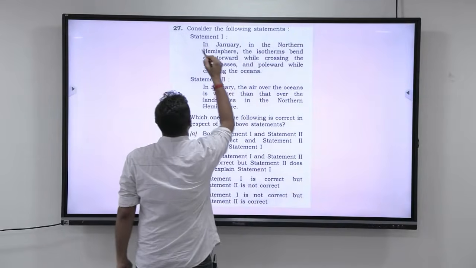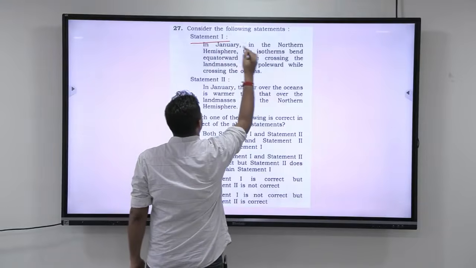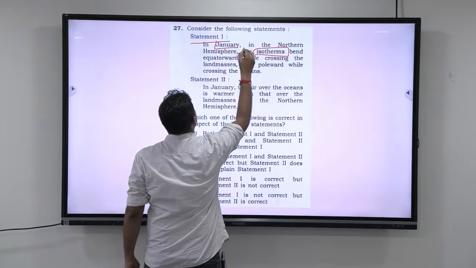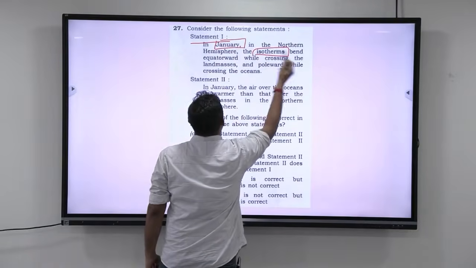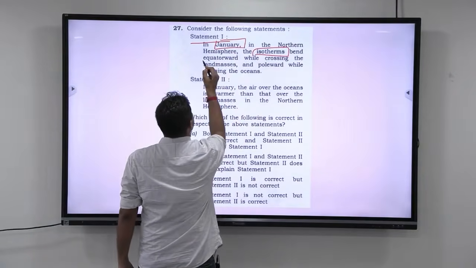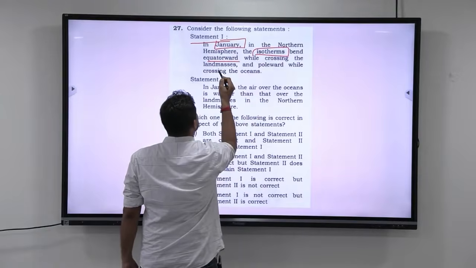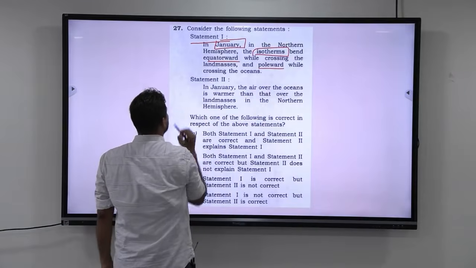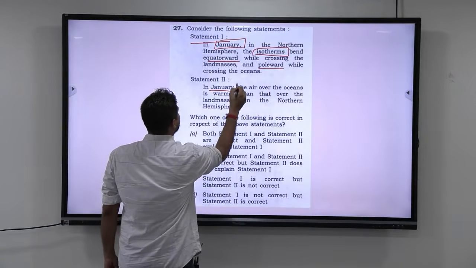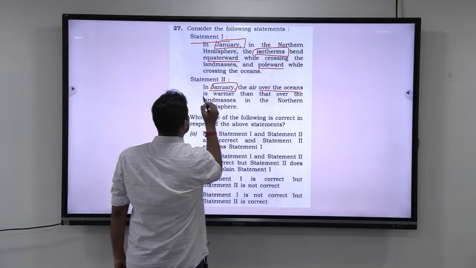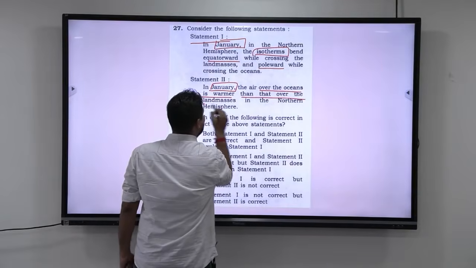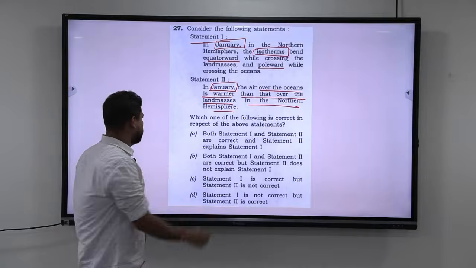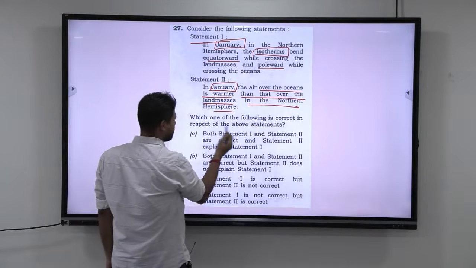Consider the following statements. Statement 1 reads, in January, in the northern hemisphere, the isotherms, see, these are the two important keywords. In January, in the northern hemisphere, the isotherms bend equatorward while crossing the land masses and poleward while crossing the oceans. Okay, let us come to statement 2. In January, the air over the oceans is warmer than over the land masses in the northern hemisphere. Okay, now, which of the above statements is correct?